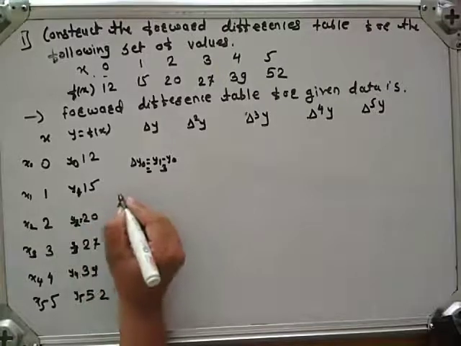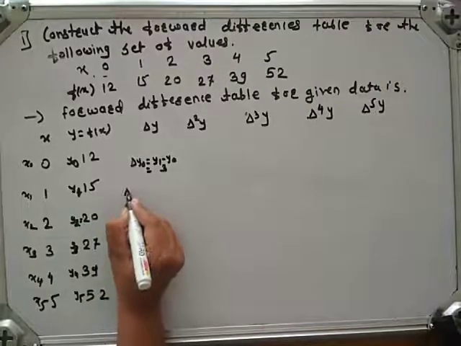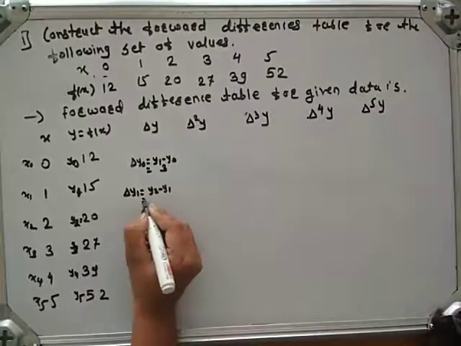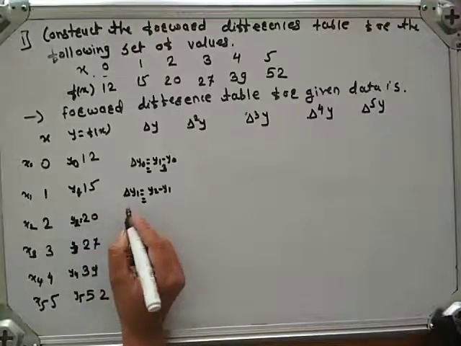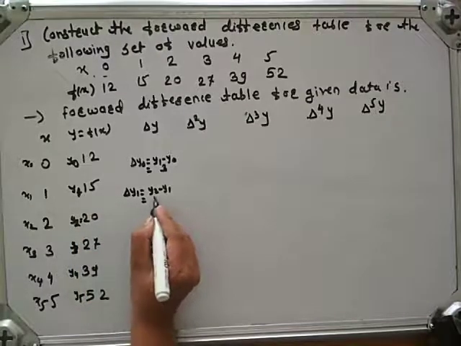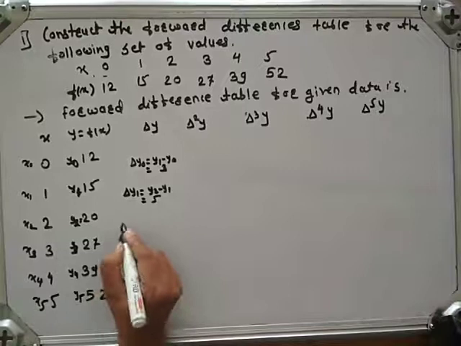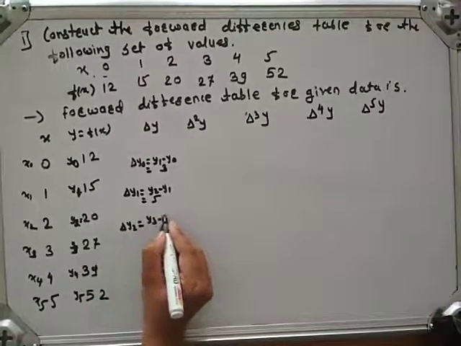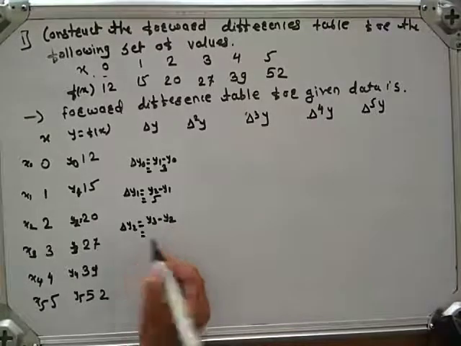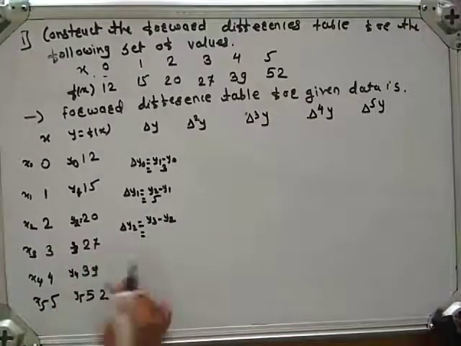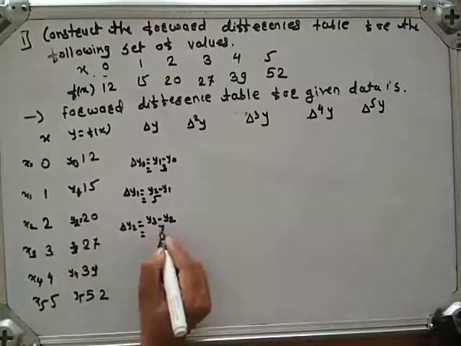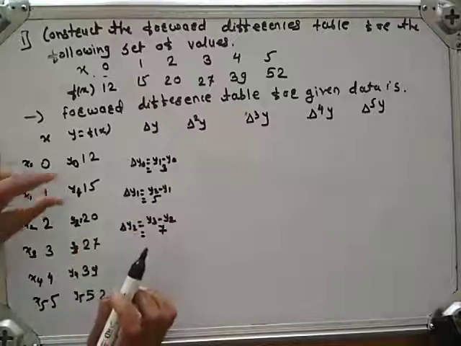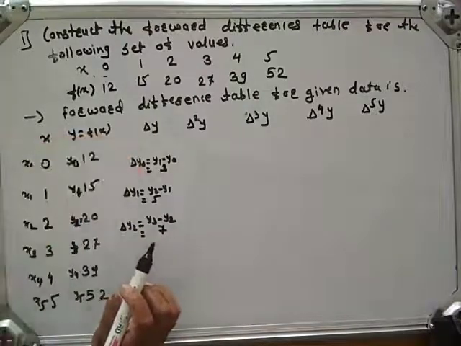Next we calculate delta y1, which is y2 minus y1, which is 20 minus 15, that is 5. Next, delta y2, which is y3 minus y2, which is equal to 27 minus 20, that is 7. Students, note that we write down the differences between these two values.